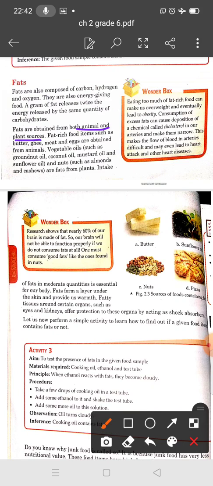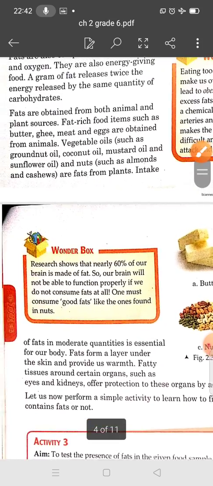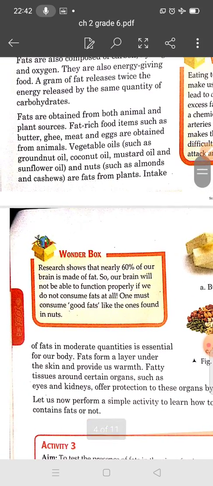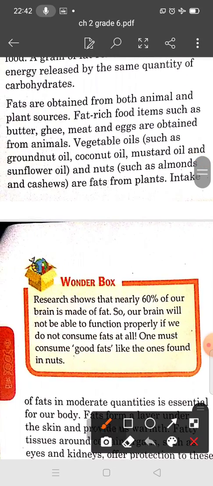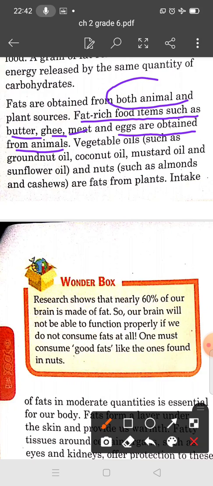Some fat rich food items are butter, ghee, meat, eggs, and items obtained from milk. Vegetable oils such as groundnut, coconut oil, mustard oil and sunflower oil, and nuts such as almonds and cashew are fats from plants.